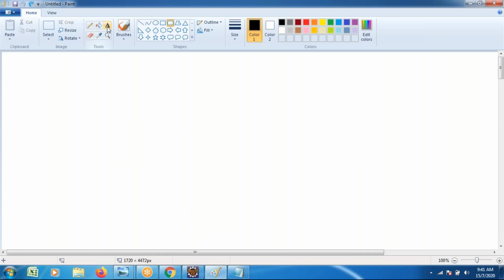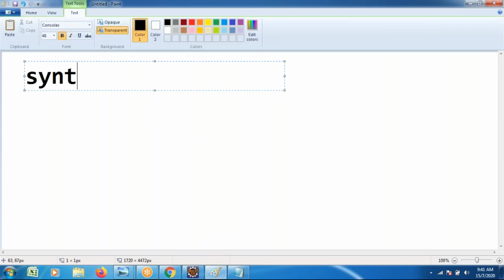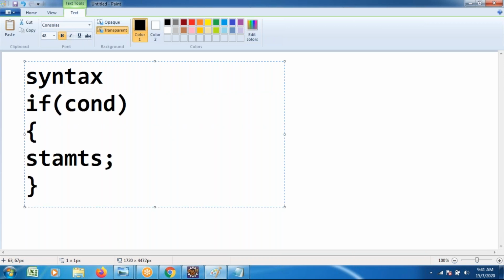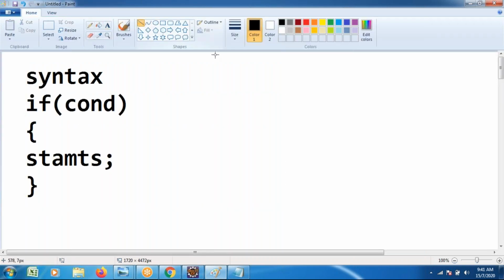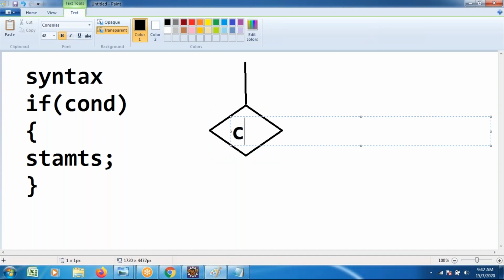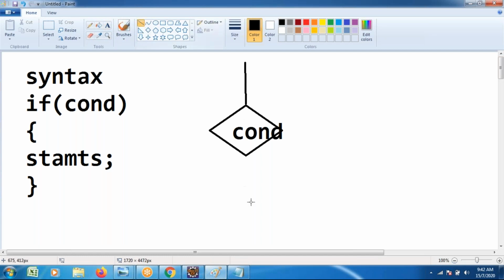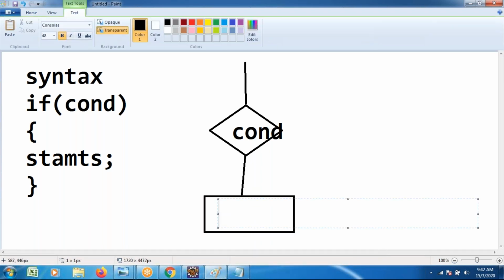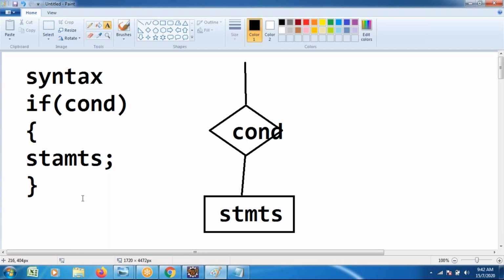Try the syntax of that. I will give the syntax and execution flow. First, checking the condition, evaluating the condition. If the condition is true, the related statements, a group of statements, are executed. See this logic. Statements are executed.